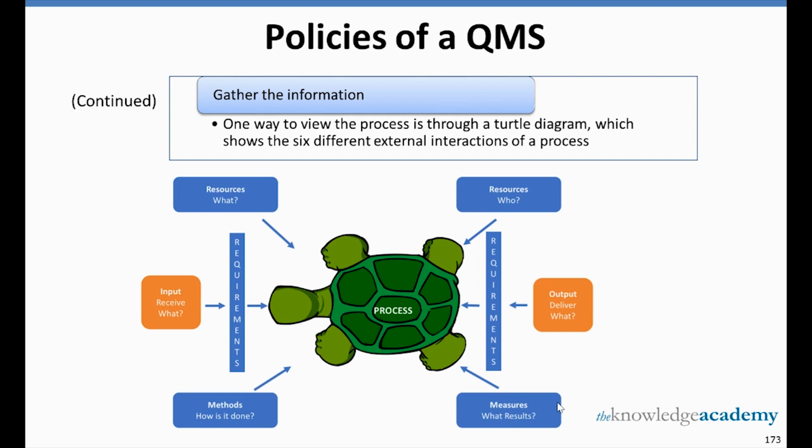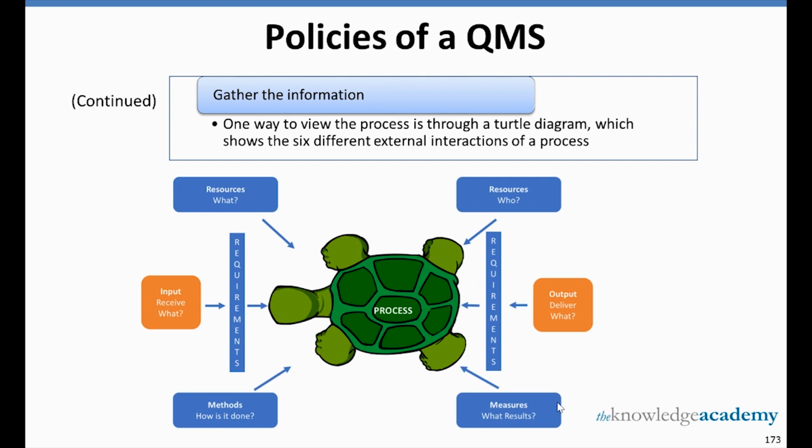Then another foot, which talks about the resources. The first resources are the non-living materials, and the second resources is talking about the living resources, that could be the employees. Then the back portion of the turtle talks about the output, and what are the requirements as per which the output is going to be delivered.